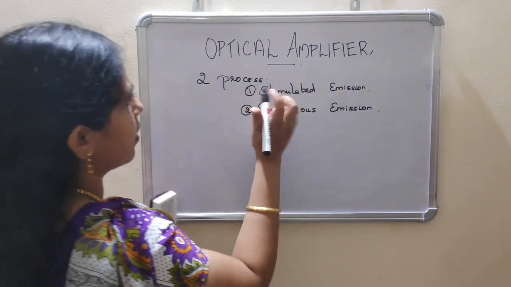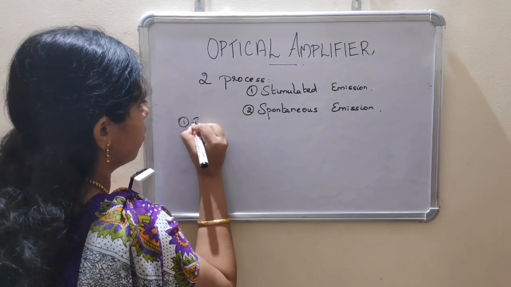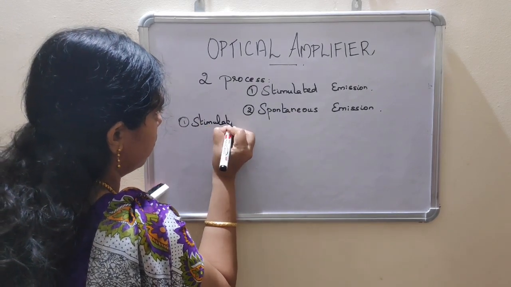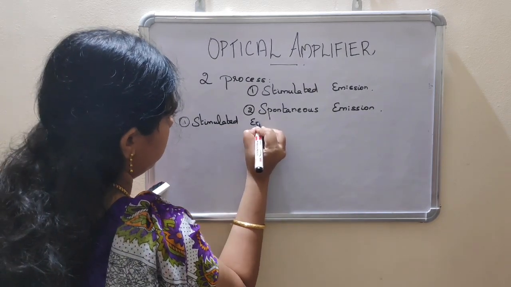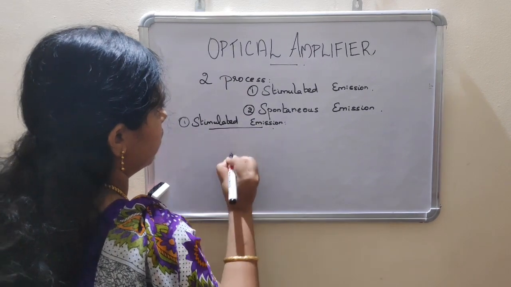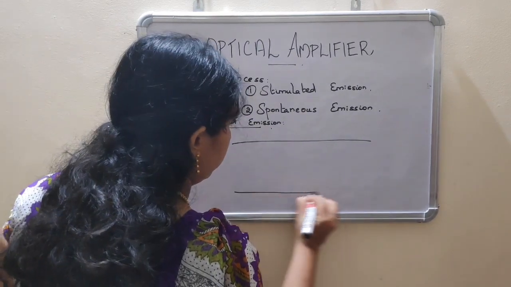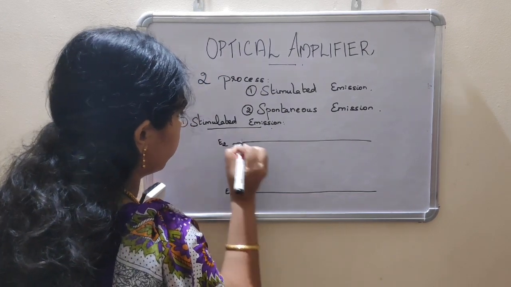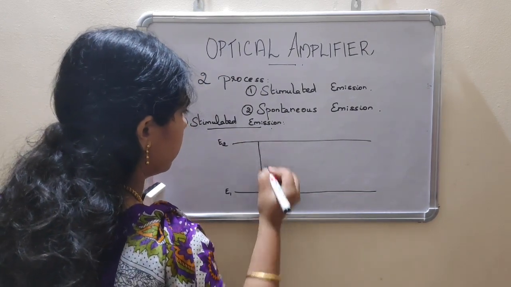First, we are going to discuss stimulated emission. Here, consider two energy levels E1 and E2.